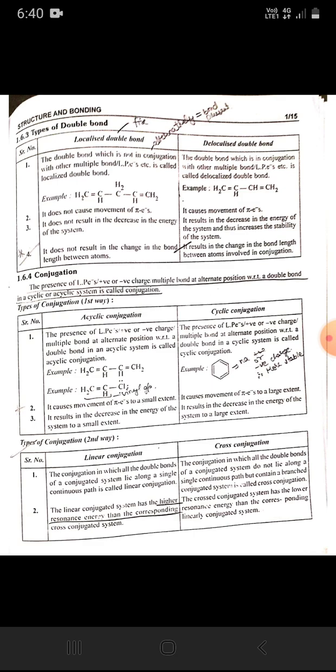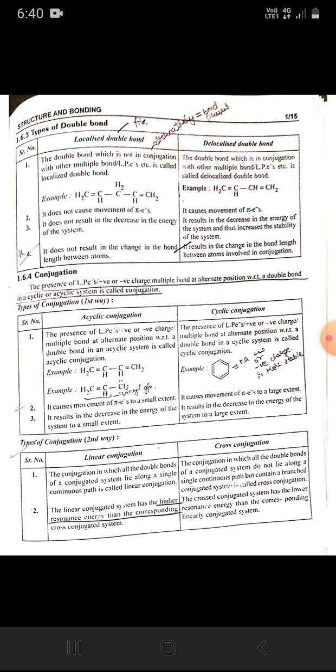Delocalized double bond. The double bond which is in conjugation with another multiple bond, lone pair, electron, etc., is called a delocalized double bond. It causes movement of pi electrons. It results in a decrease in the energy of the system and thus increases the stability of the system. It results in a change in the bond length between atoms involved in conjugation.